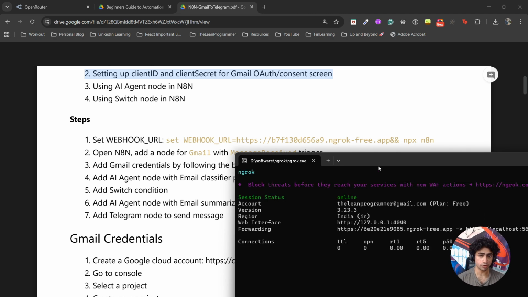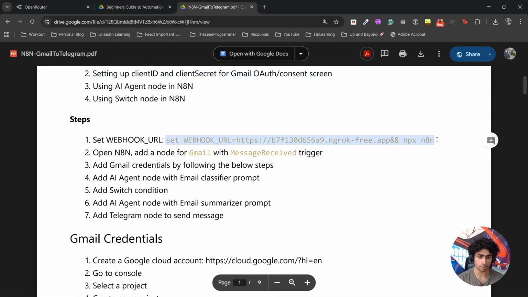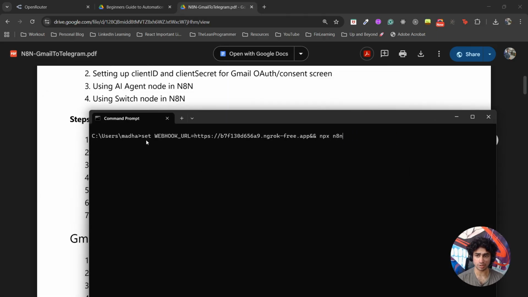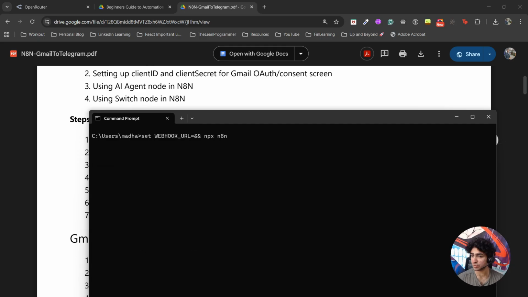Now I want you to copy and paste this set webhook URL and npx n8n. Go to any of your command prompt, terminal or bash, whatever you use, and type this set webhook URL, because basically we are just setting up an environment variable. You need to backspace this because you need to set a new URL, the forwarded URL. Copy and paste this from ngrok. This is very simple. If you have any doubts, let me know in the comment section. I would be happy to help.